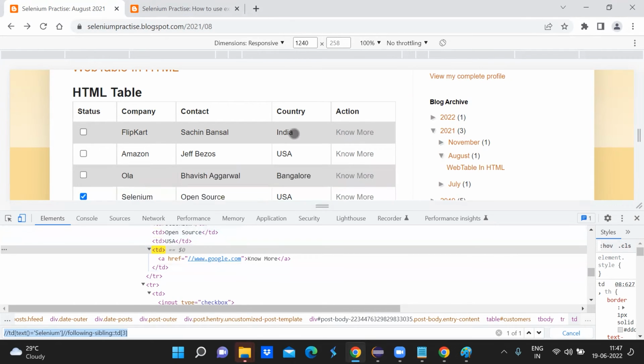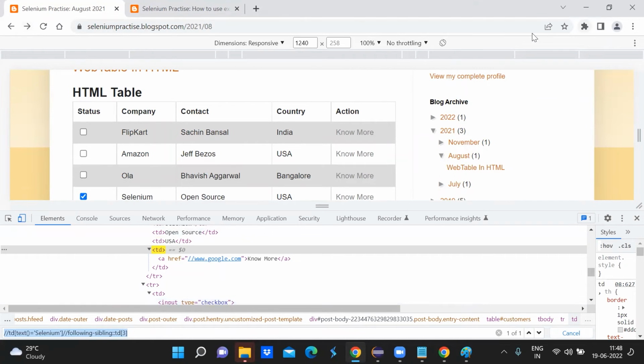When I loaded this web page, I could locate that element, but after some time, maybe 5 seconds, that element is no more visible on the DOM structure and you are locating that element again. Since that element was there earlier and now it is no more visible on the DOM, you will not get no such element exception, because earlier it was there. That time you get stale element reference exception.